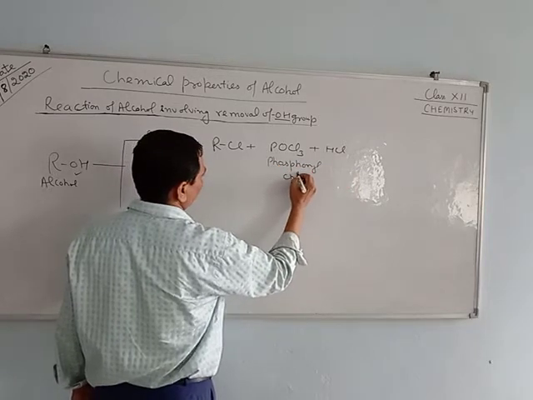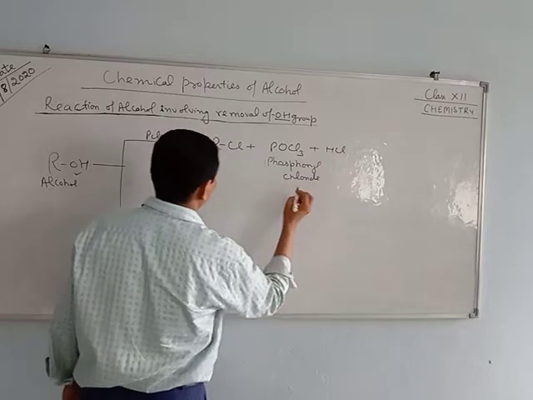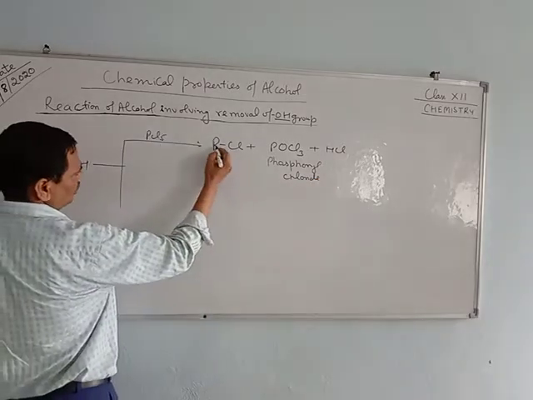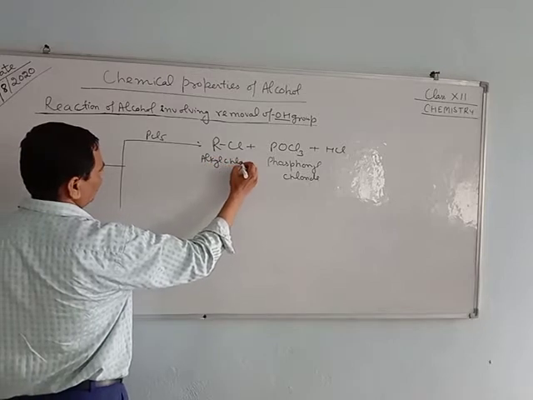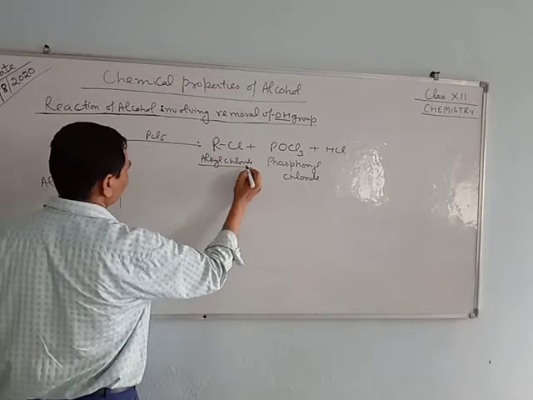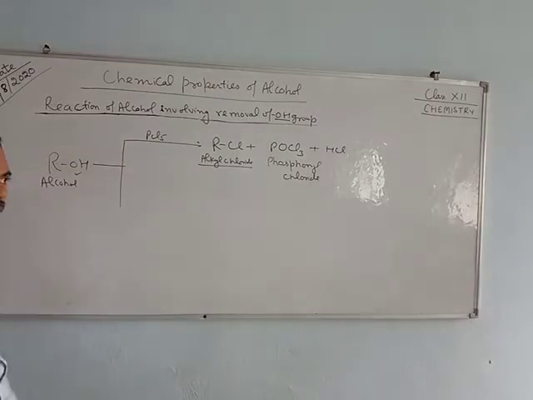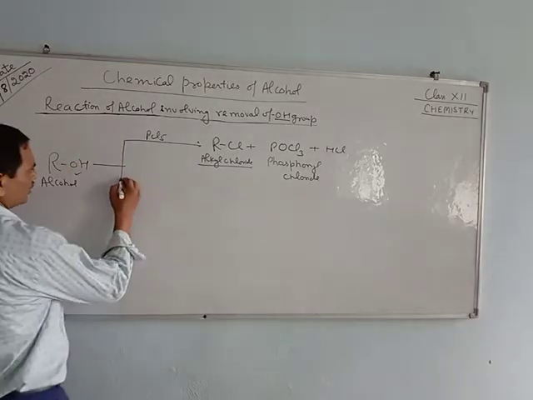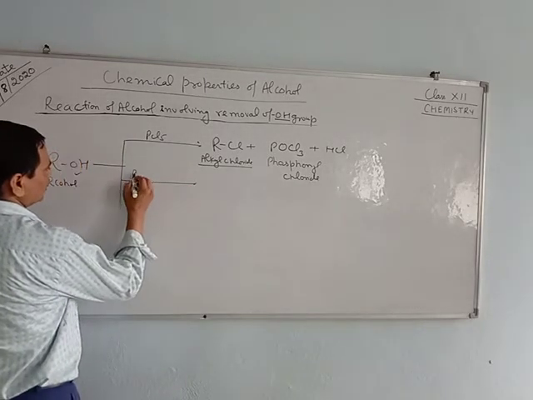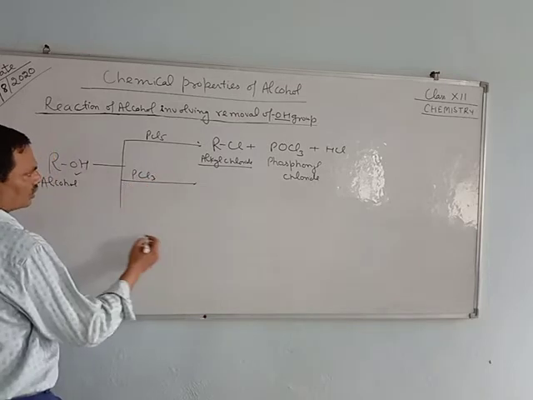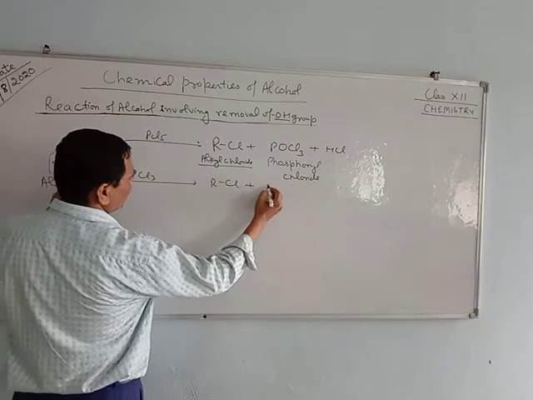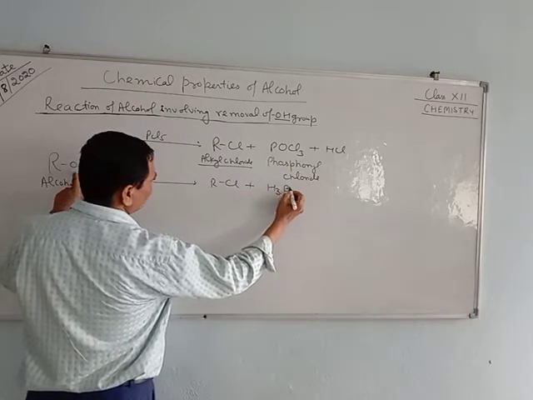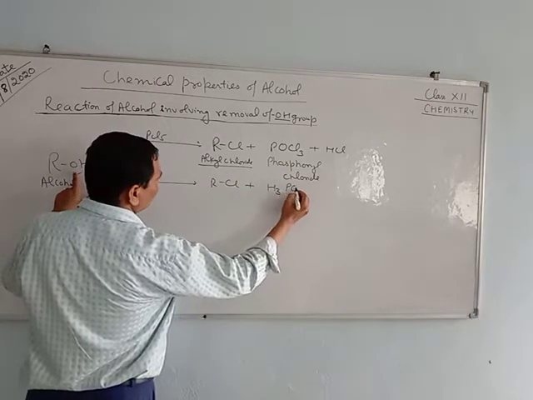POCl3 is known as phosphoryl chloride, and RCl is a haloalkane. You can say alkyl chloride. If bromine is used, alkyl bromide will be obtained; haloalkanes are obtained. If this reaction is carried out with PCl3, again the OH group is replaced to form RCl plus H3PO3.